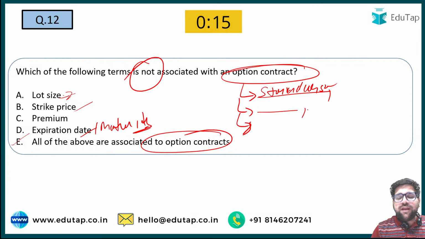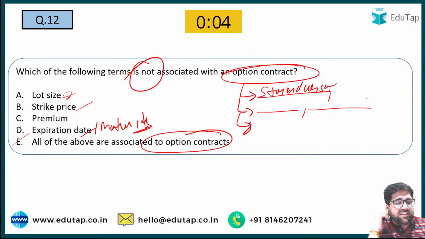Now tell me two types of option contracts which are issued by the stock exchanges generally. Nilesh is saying customized. How can option contracts be customized? I'm really shocked to see the answer of Nilesh.